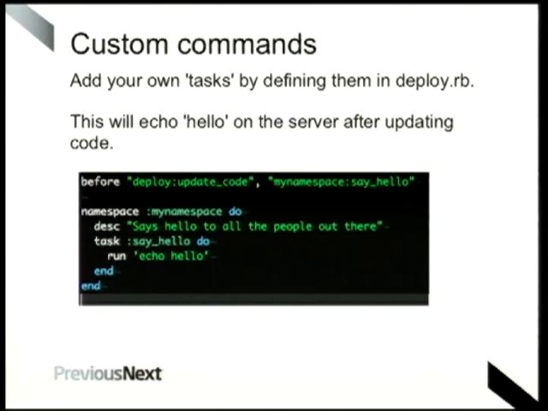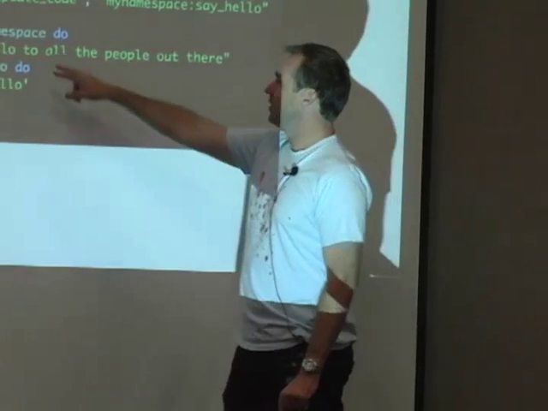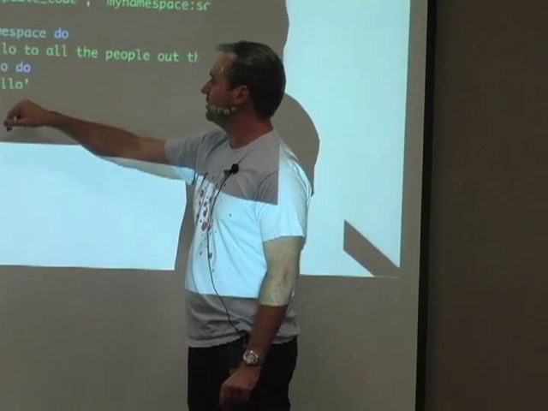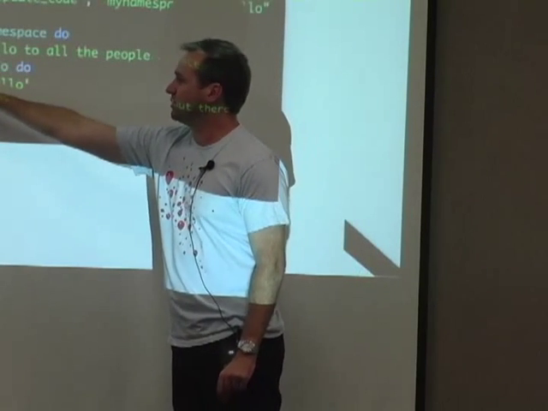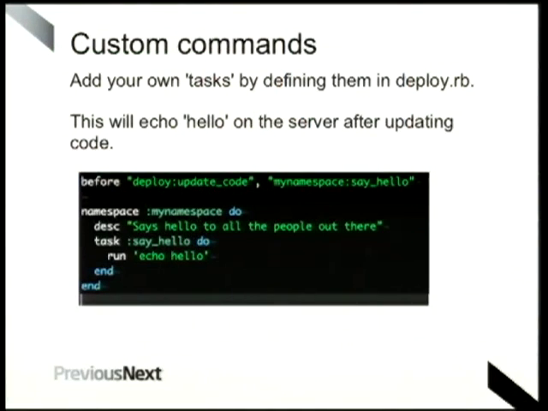So you can see here, first of all, I'm invoking the hook. So this is basically saying, before this event occurs, call this function. And then we're defining it here. So we're just giving it a namespace, describing what it does. And this is where we're defining the task itself. And this run here basically just means run this on the server. So these are Capistrano functions that essentially would do all that for you.